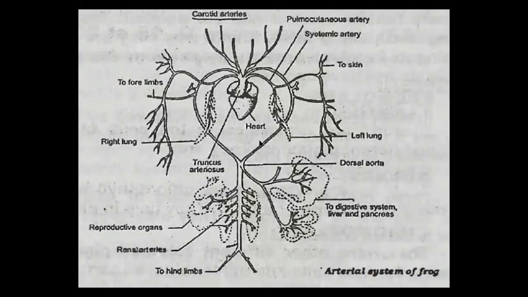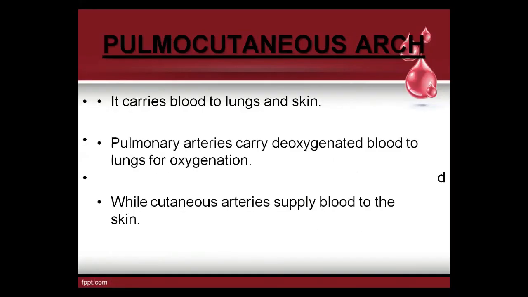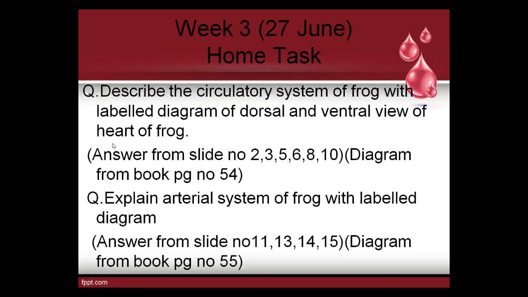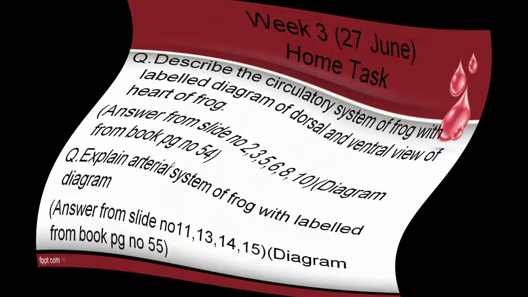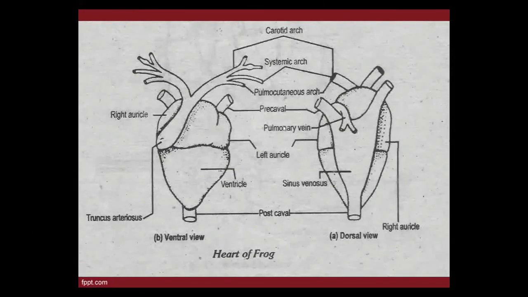Now I'm showing you, see my home task slide. I'm reading the question. Okay, I hope all of you have understood the circulatory system of the frog, beta. Describe the circulatory system of the frog with labeled diagrams of the dorsal and ventral view of the heart of the frog. This is the question you have to write in your CR copies of biology. Answer from slide numbers 2, 3, 5, 6, 8, 10. Diagram from book page number 54. I'm showing you this diagram again. This diagram on page number 54 you have to draw, with the structure of the heart of the frog.